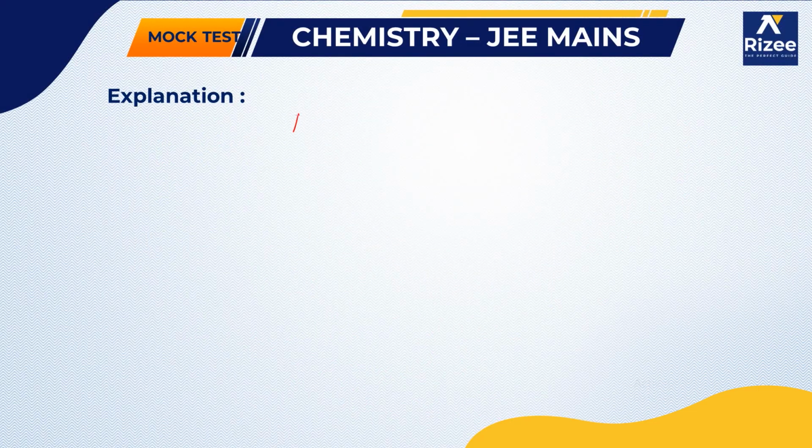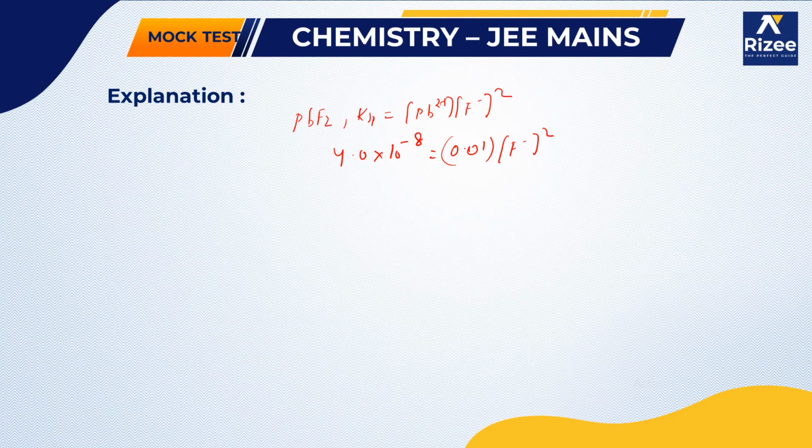Next, for PbF2, we can write Ksp equals the concentration of Pb2+ times the concentration of F minus squared. Ksp of PbF2 is given as 4.0 × 10^-8, which equals 0.01 × [F−] whole squared. So [F−]² equals 4 × 10^-6, or [F−] equals 2 × 10^-3.